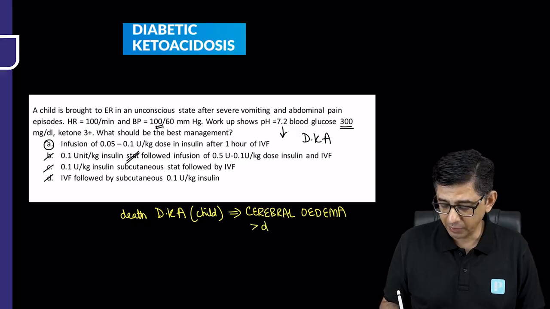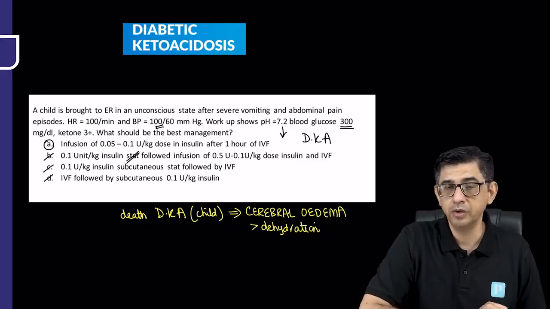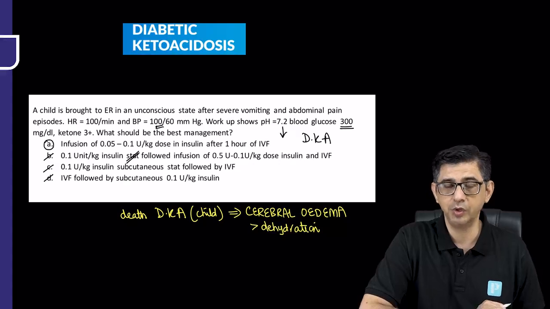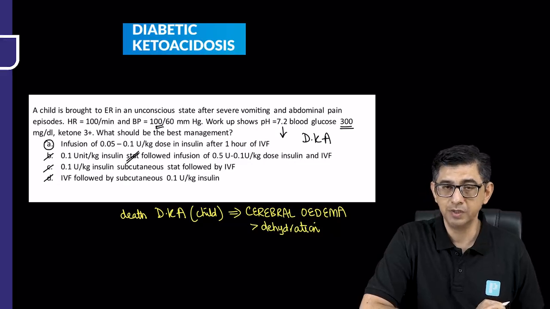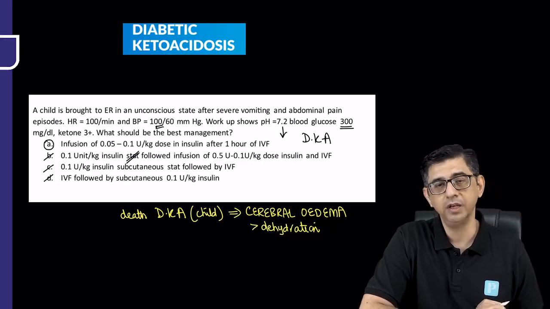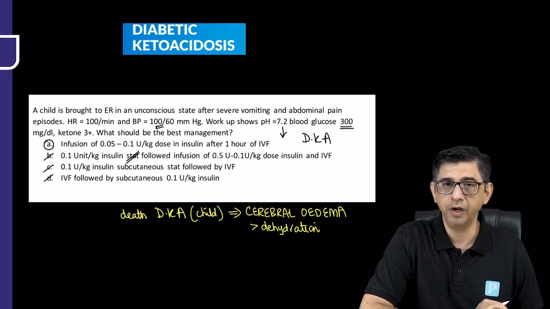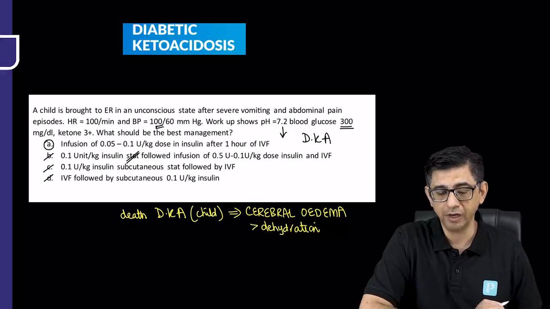Yes, there is bound to be dehydration. If I do not give IV fluids to the patient, he can die because of dehydration also. Some of these children could be having infection as well, because infection can be a trigger for development of diabetic ketoacidosis. So even sepsis can ensue. So we will anyway be giving antibiotic coverage for this patient if the trigger was something like a pneumonia or a urinary tract infection.